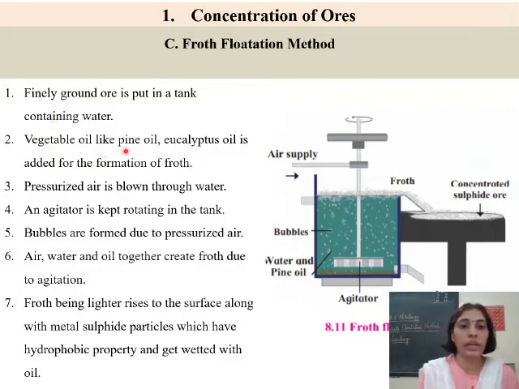Then vegetable oil like pine oil, eucalyptus oil is added for the formation of froth. Pressurized air is blown through water. So pressurized air from here is going to enter into this container. An agitator is kept rotating in the tank. So this is the agitator, it is constantly rotated.